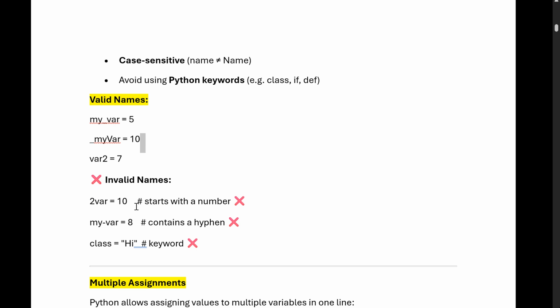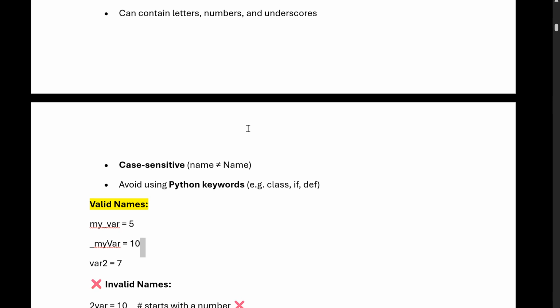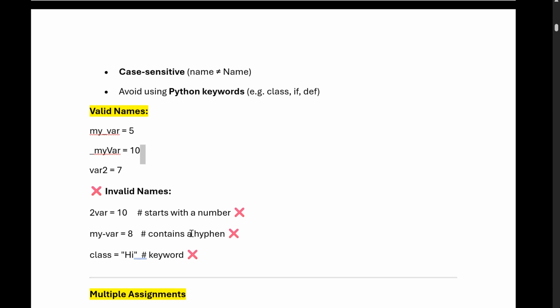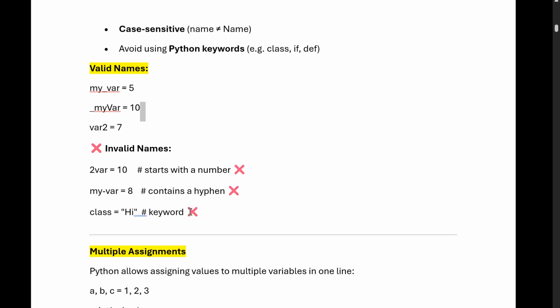Another contains a hyphen. We accept underscore, not hyphen, so that's not correct. The third is class = "hi". Class is a reserved keyword in Python, so we cannot use it. These types of declarations are not acceptable in Python, and the others are acceptable.